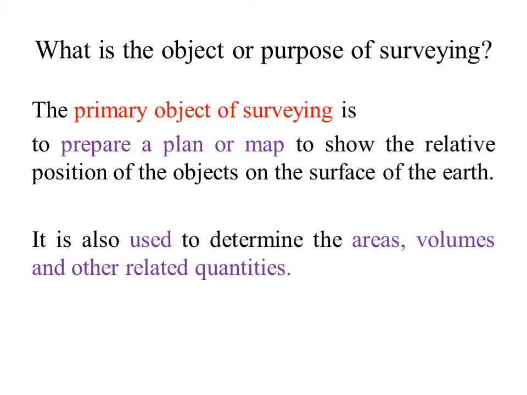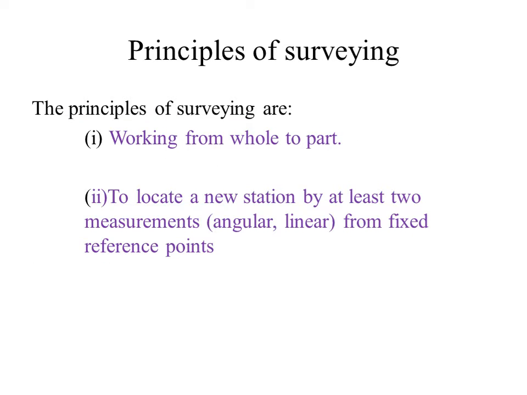This slide refers to purpose of surveying. What is the purpose of surveying? The primary object of surveying is to prepare a plan or map to show the relative position of objects on the surface of earth. It is also used to determine the areas, volume and other related quantity by making use of surveying.